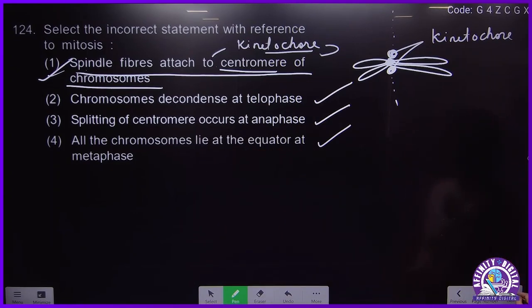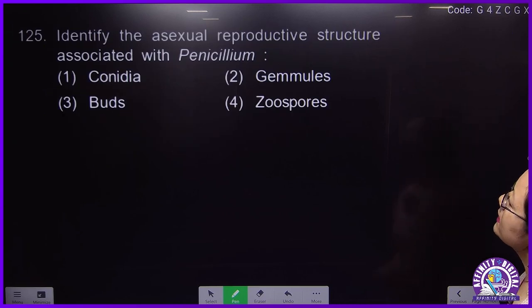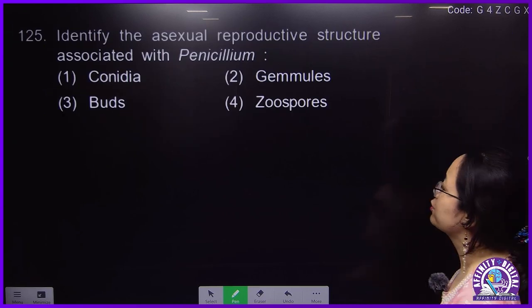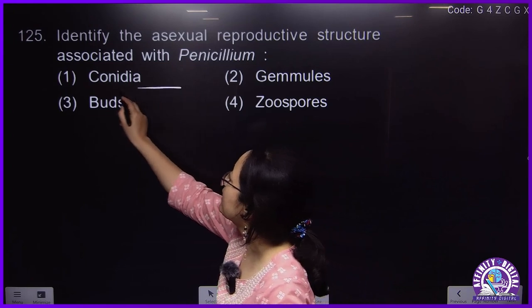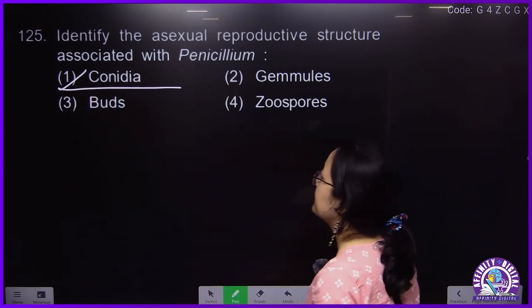Incorrect. Next. Identify the asexual reproductive structure associated with Penicillium. Penicillium will have conidia, which is an asexual spore.